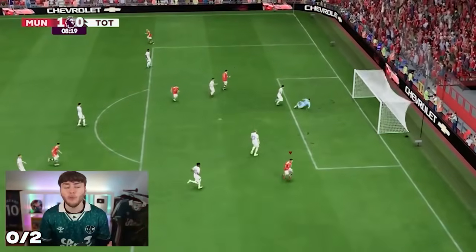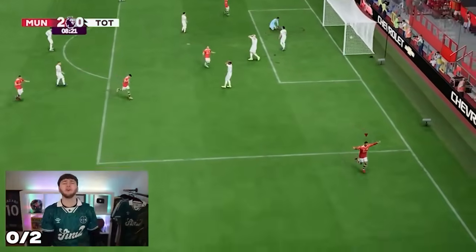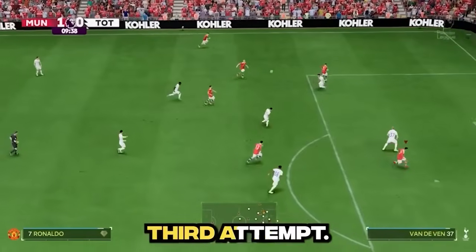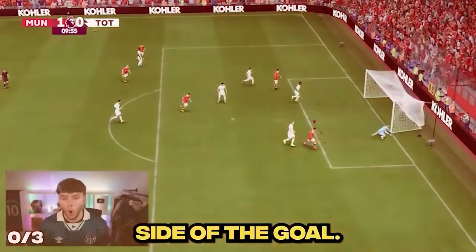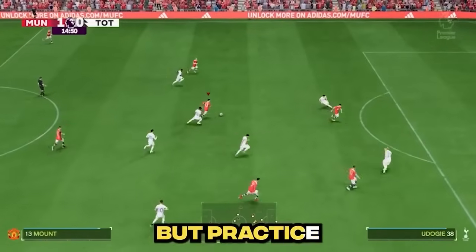Ronaldo! No! Volley it! That's good! Ronnie! Same with our third attempt. It just went in the wrong side of the goal. Oh my god! But practice makes perfect.